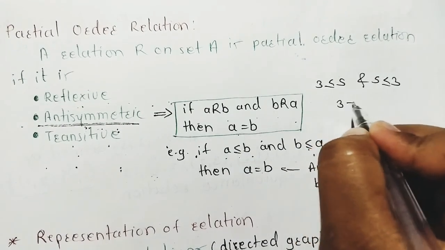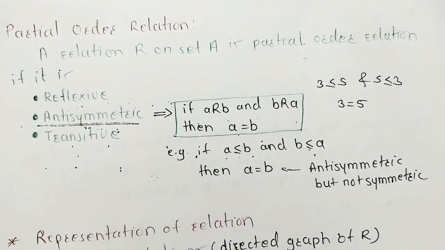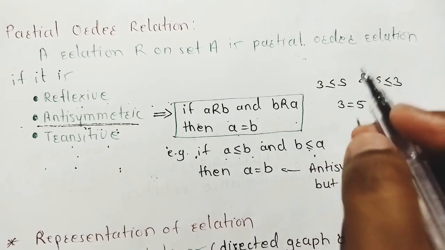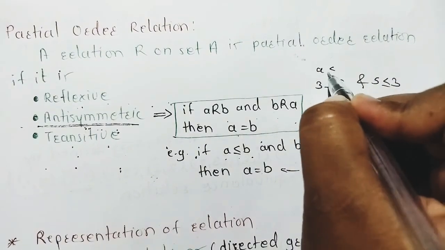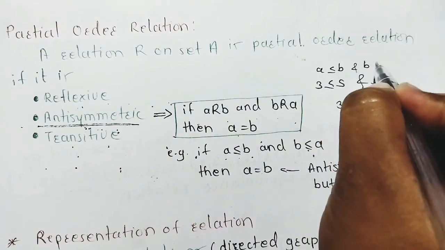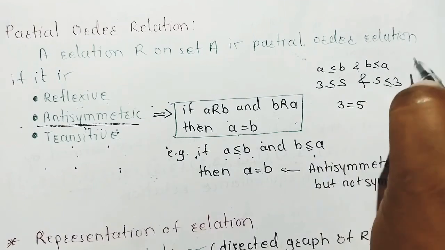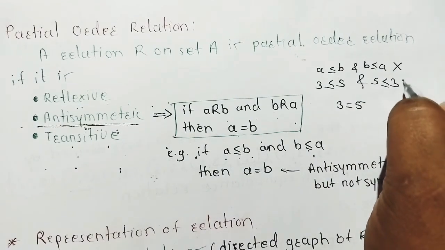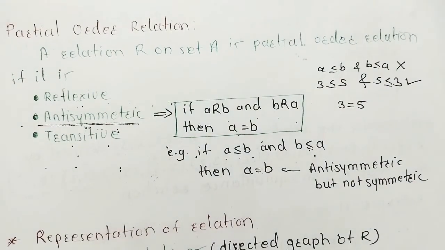Means both the values are same. This is called as antisymmetric but not symmetric, because A is less than or equal to B and B is less than or equal to A is not valid for a symmetric. This is valid for only antisymmetric because they both are same. Asymmetric, not same. This is called as a partial order relation, which is reflexive, antisymmetric and transitive.